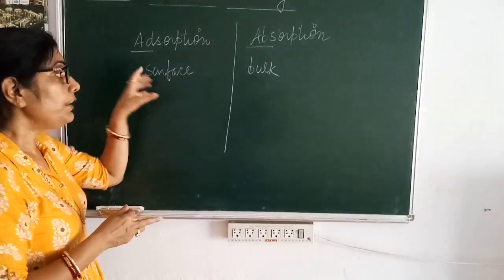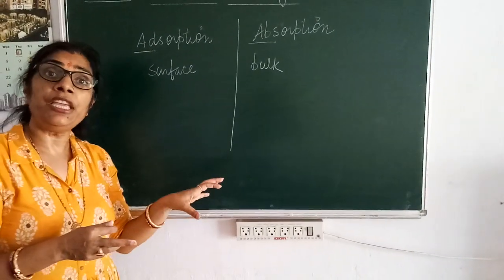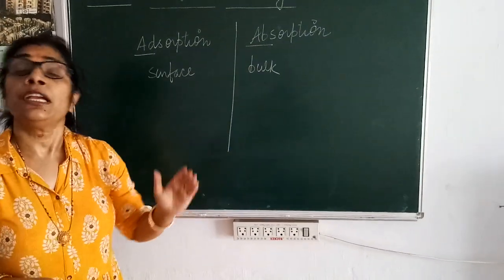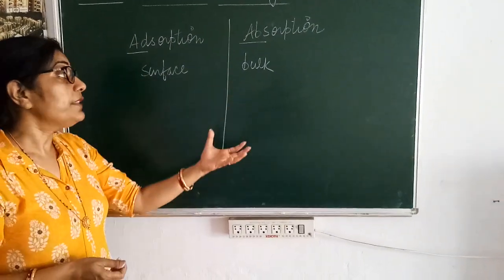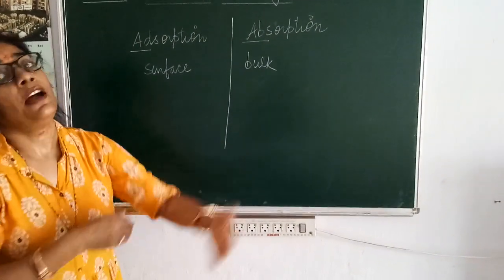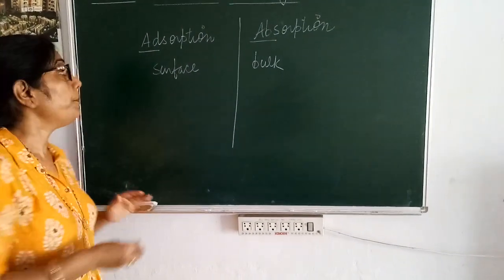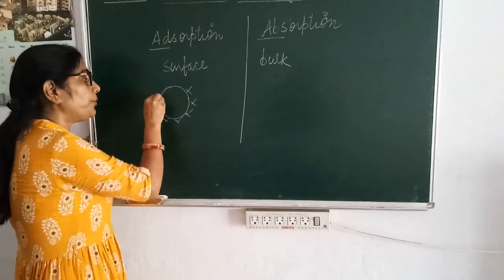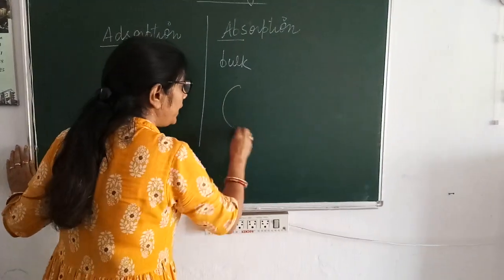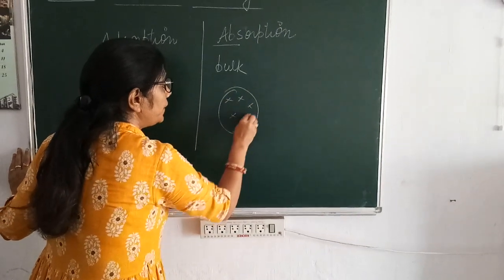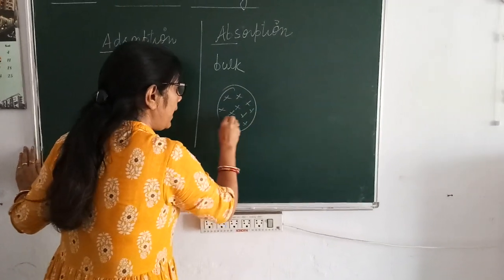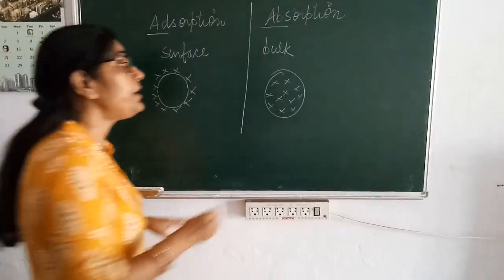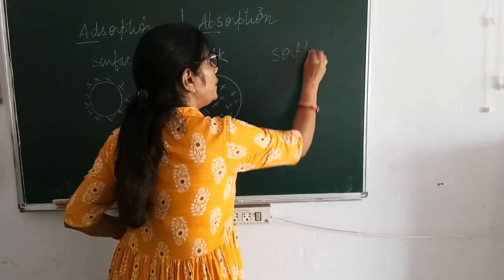In case of adsorption, the process is fast at the beginning but afterwards becomes slow. But absorption occurs at a uniform rate. So adsorption means the concentration of the molecule is more at the surface, but in absorption the concentration is more in the bulk. And when the process of adsorption and absorption occurs simultaneously, that is known as sorption.